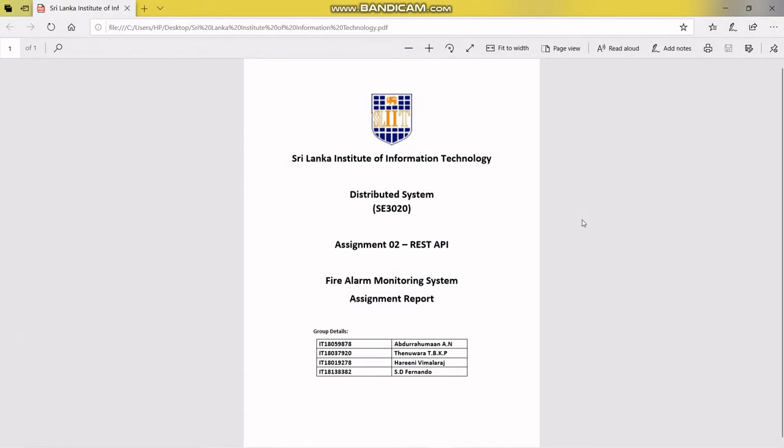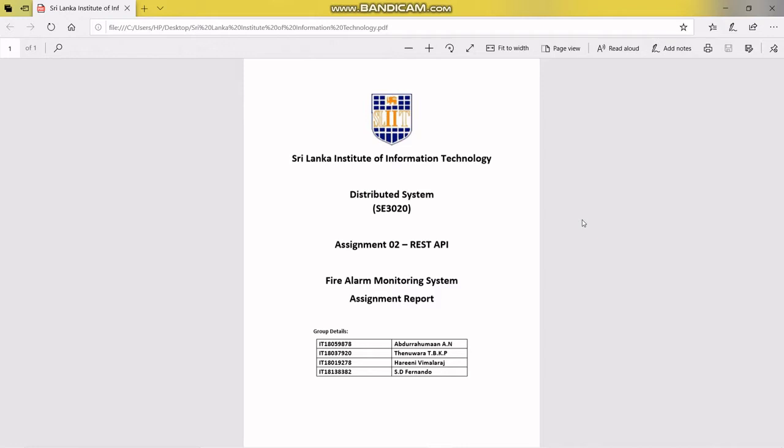So today I'm going to explain our distributed systems project. We had to create a fire alarm system. The basic idea is there's an apartment, and in that apartment there are floors and rooms. In each room there are fire alarm sensors.